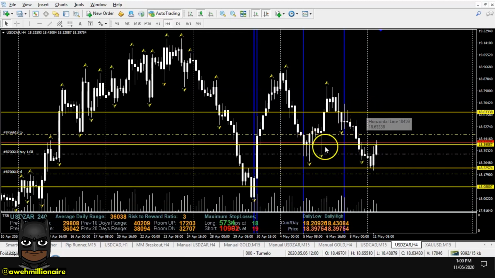Supply level number 1 and demand level number 1, I did a pre-analysis of these levels on my NFP live stream. So if you haven't caught up on it, click on the eye on the right hand side so you can see exactly how I identified these levels. But we had supply level number 1, demand level number 1.